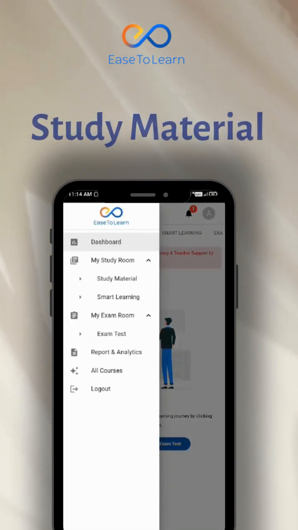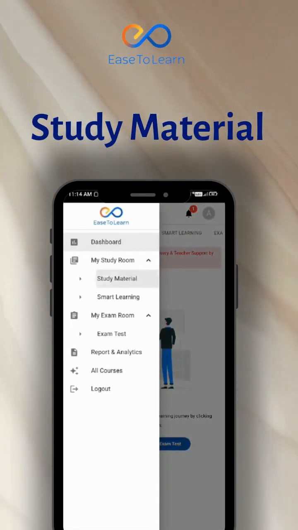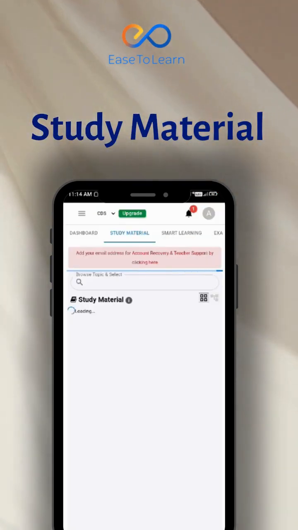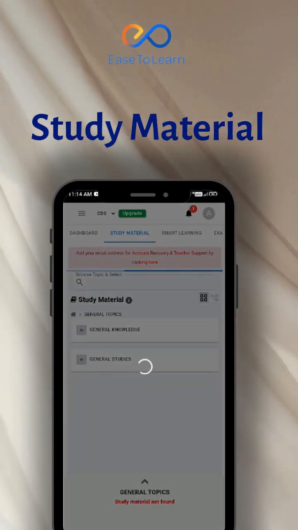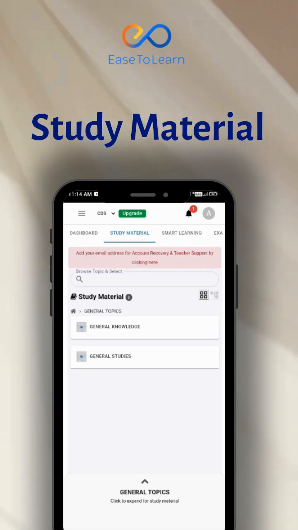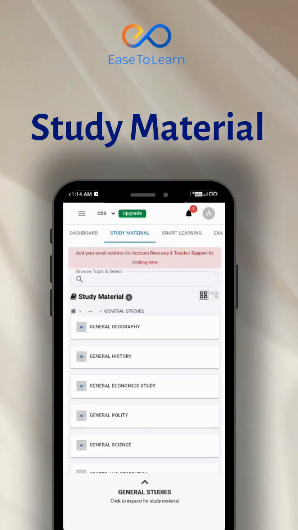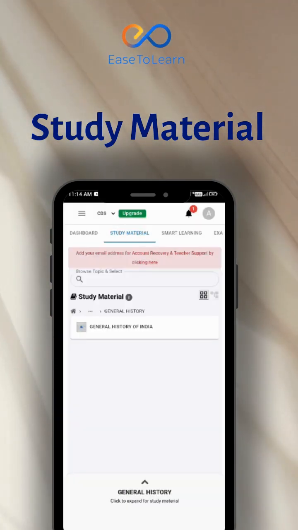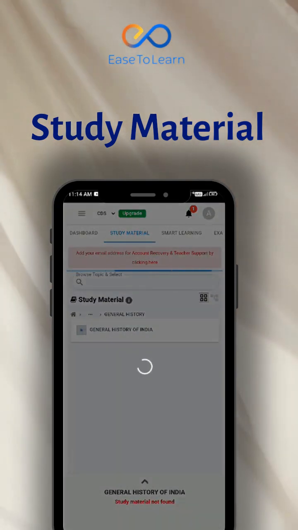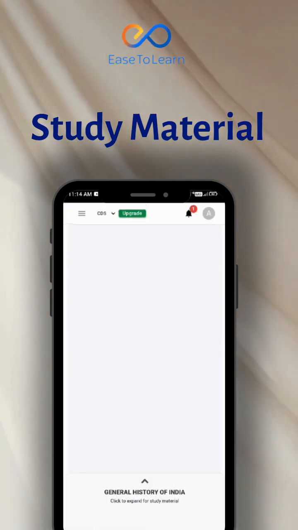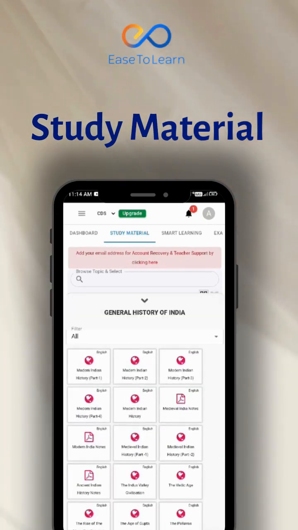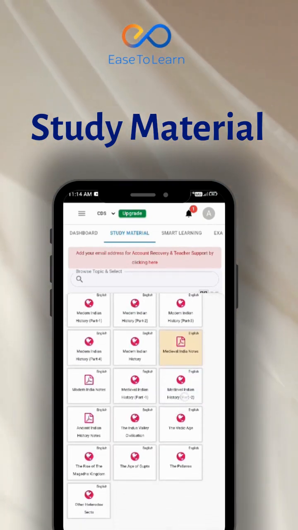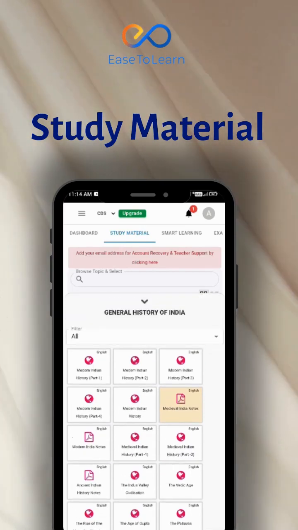You will get the study material by clicking on study material on your dashboard. You will see your subjects and topics in 2 formats. Now you have to select a topic of your choice and click on that topic to get your notes. You can even search for the desired topic. You will get updated notes for your specific topic. The study material will be in different formats like video, PPT, PDF, and web text.